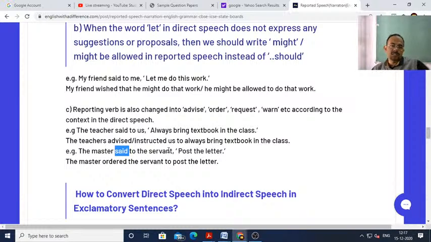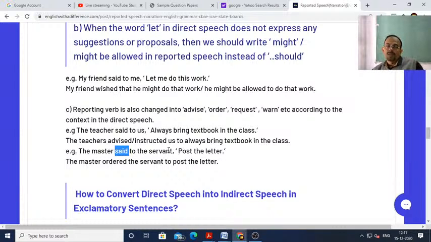If the context is requestive, for example, if I say, the teacher said to me, "Please sing a song," then the teacher requested me to sing a song. Understood? Again you can see the reporting verb said is converted into request. Why request? Because the teacher has used the word please. So the sentence is requestive in sense, and then the reporting verb is converted into request.